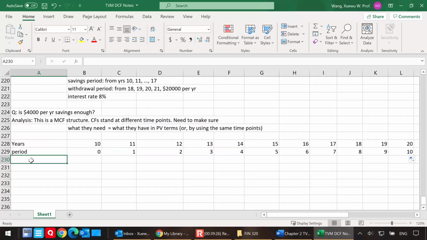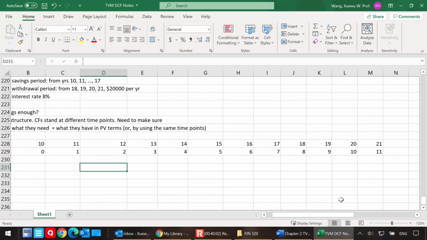And then we're talking about two different kinds of cash flows. One is the deposit, which is the savings, and one is the withdrawal. So I'm going to look at the withdrawal first. You may ask me, how about the savings? Well, I can look at that later. It doesn't matter which sequence I'm looking at. We know that they need to withdraw 20,000 on Linda's 18th, 19th, 20th, and 21st birthdays.